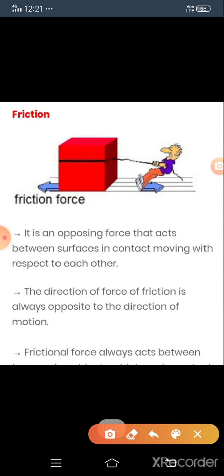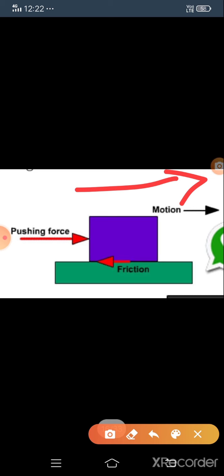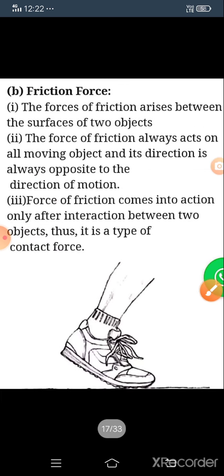See here, the direction of the force of friction is always opposite to the direction of motion. It means motion is in this direction, and friction is in this direction. Okay, next.